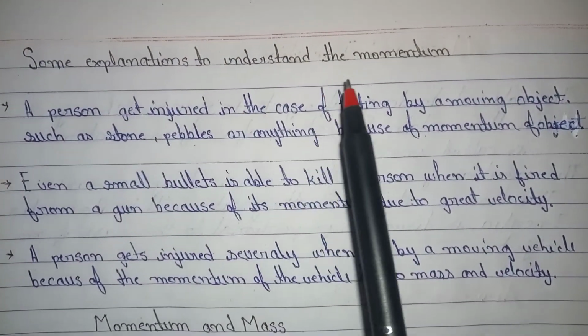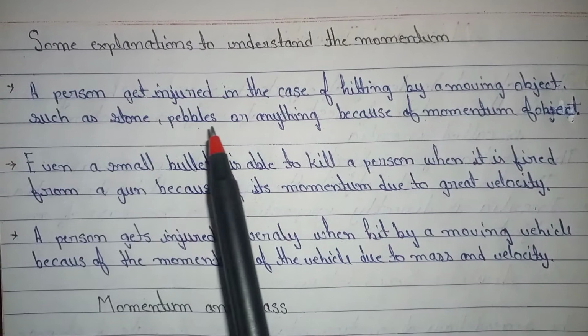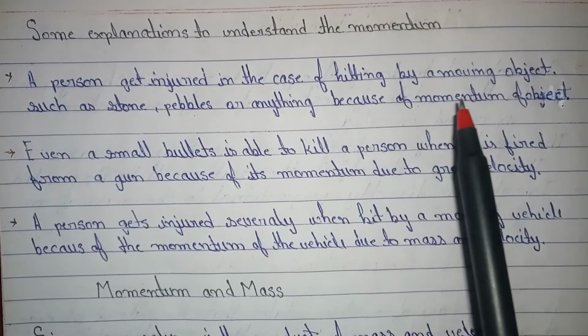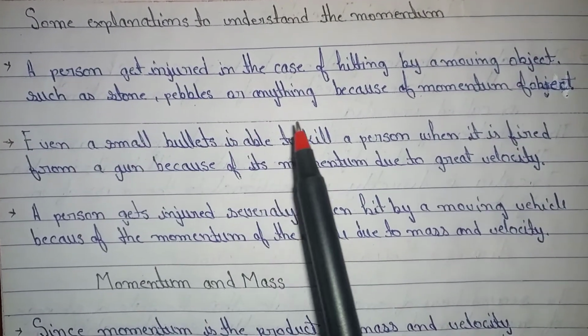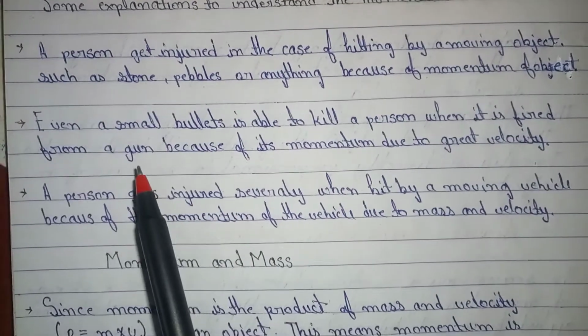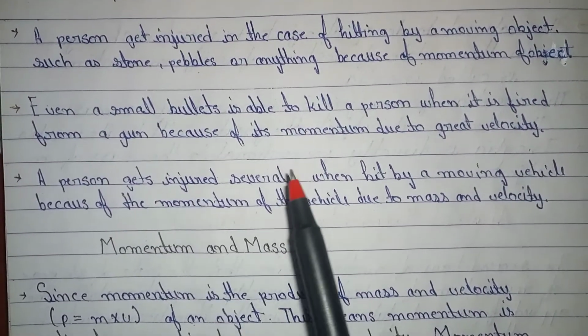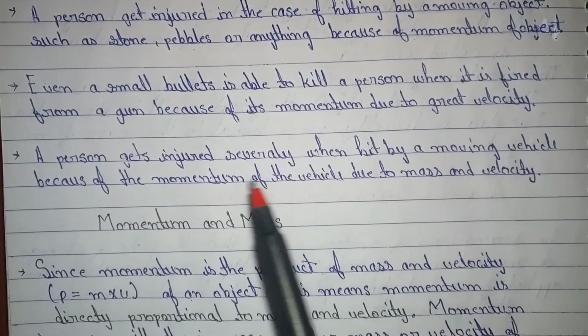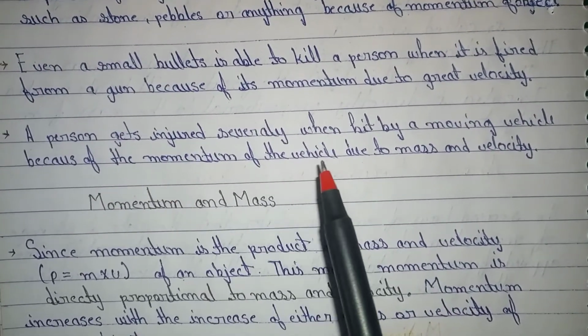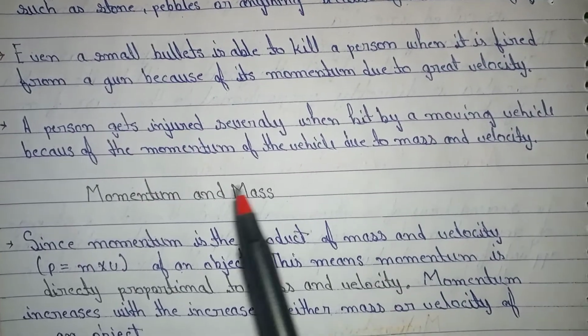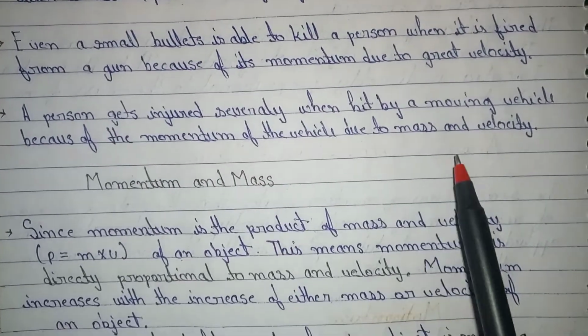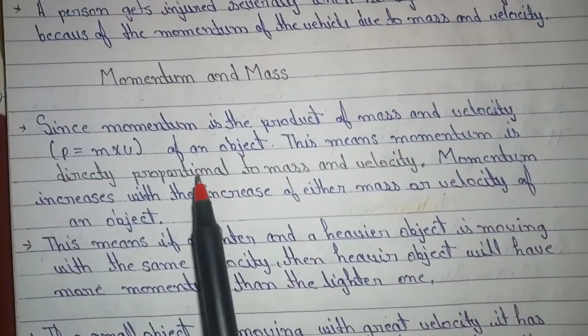Some examples to understand momentum. A person gets injured when hit by a moving object such as a stone or pebble because of the momentum of the object. Even a small bullet is able to kill a person when it is fired from a gun because of its momentum due to great velocity. A person gets injured severely when hit by a moving vehicle because of the momentum of the vehicle due to mass and velocity. Momentum and mass.